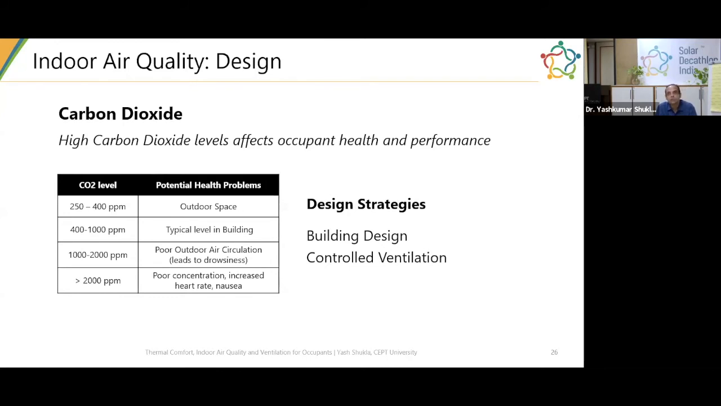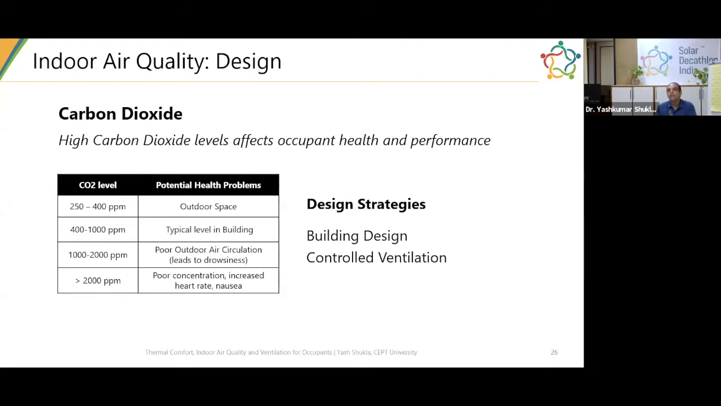One of the main sources of carbon dioxide is occupants. So how do you design your building to maintain carbon dioxide levels? You need to have very good controlled ventilation. The outside level in the outdoor space for carbon dioxide is roughly 250 to 400 parts per million. If it is a more polluted city, you might have slightly higher ppm, like 450 ppm. But most environments would have 250 to 400, 400 being the most common number.